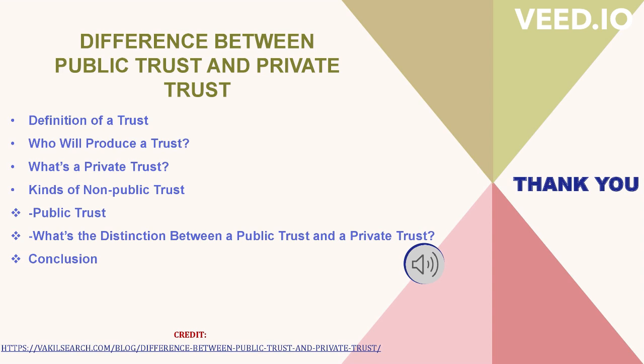The foremost vital distinction between a public trust and private trust is that in a public trust, the beneficiaries are uncertain, not notable, and massive in number. Whereas in the case of a private trust, the beneficiaries are sure and known, similar to relatives, friends, or family of the author of the trust.